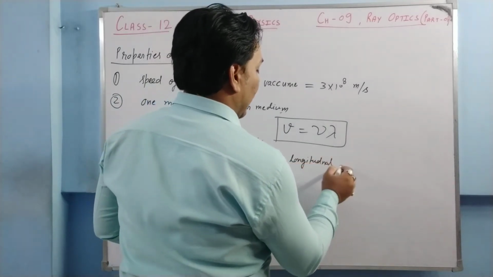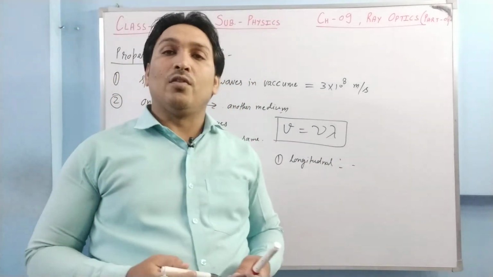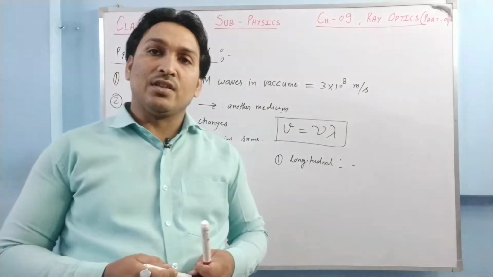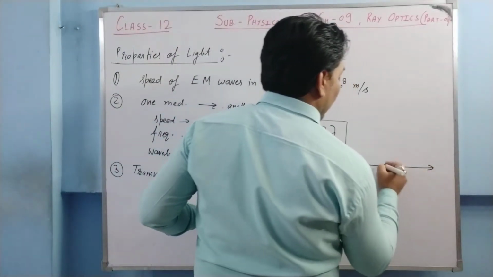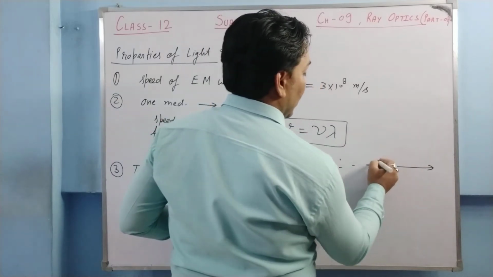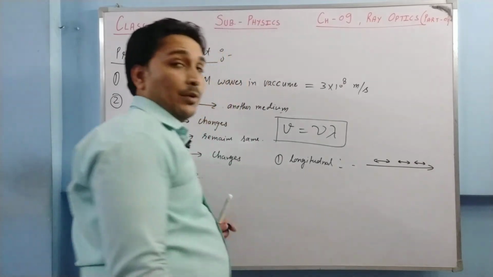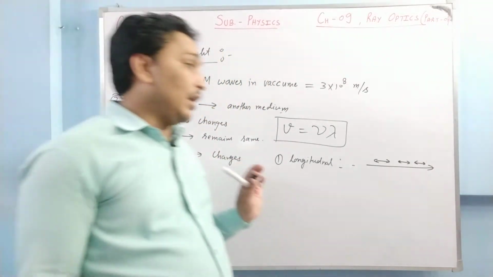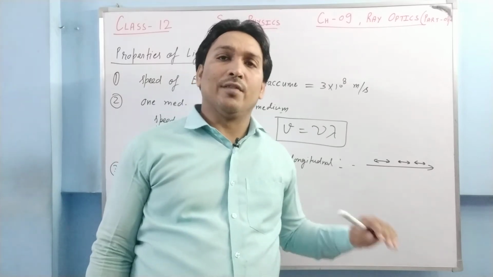Longitudinal waves travel in the form of compressions and rarefactions. If the wave is propagating in this direction, then the particles oscillate like this. Means the vibration of the particles takes place parallel to the direction of propagation.